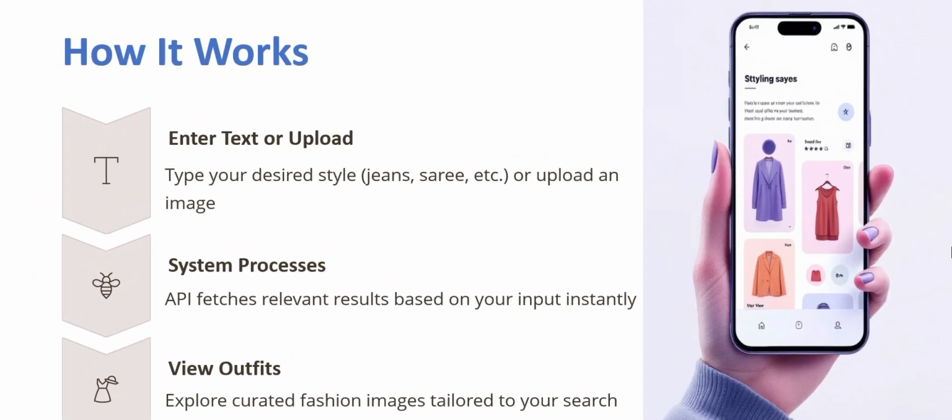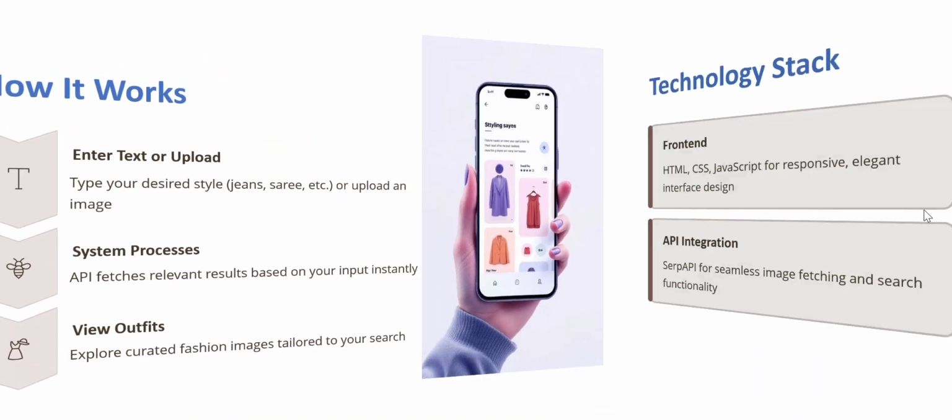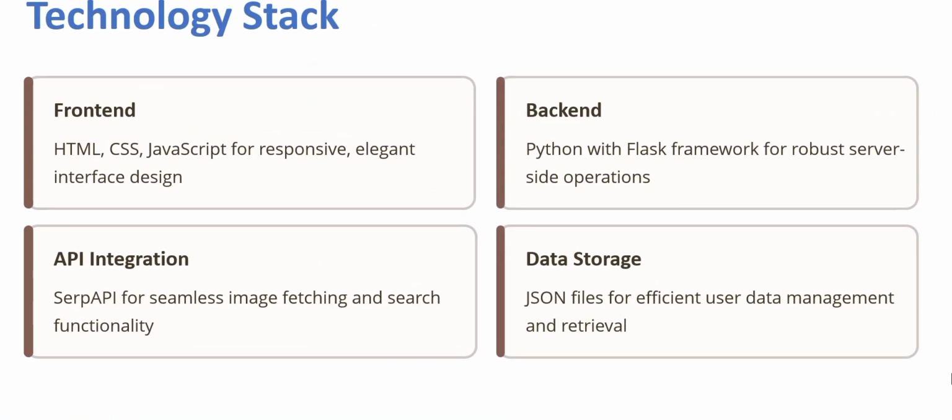And the working of our project is that the user has to enter the text, and based on the result the system fetches data from the backend using the SERP API, and then the images will be shown. In the front end we have used HTML, CSS, JavaScript, and for connecting the front end and back end we have used Flask. We use SERP API to fetch the images regarding the text entered by the user, and we used local storage to store the data.